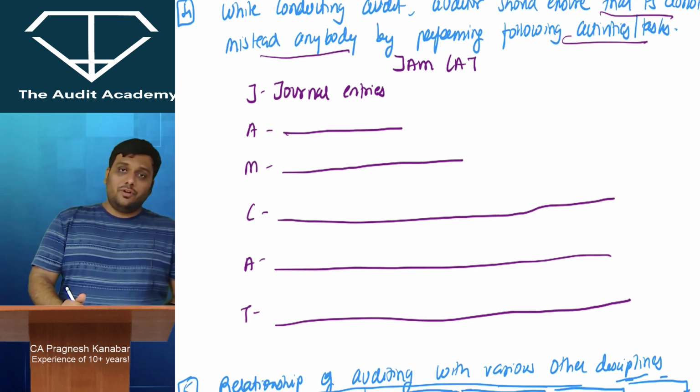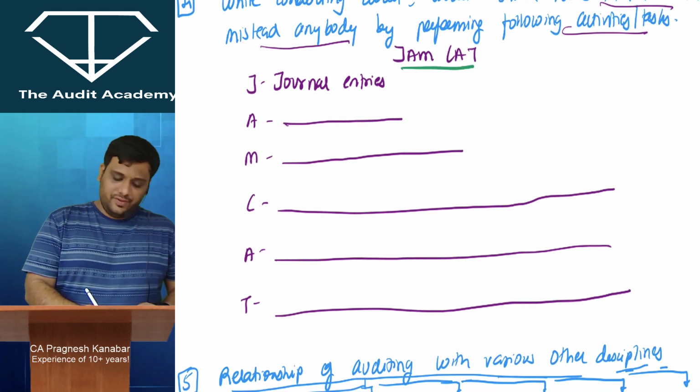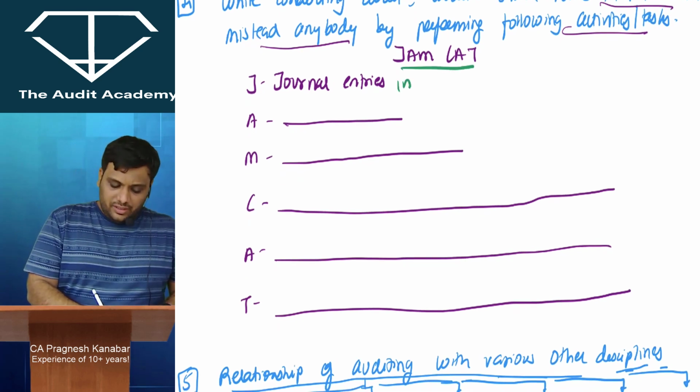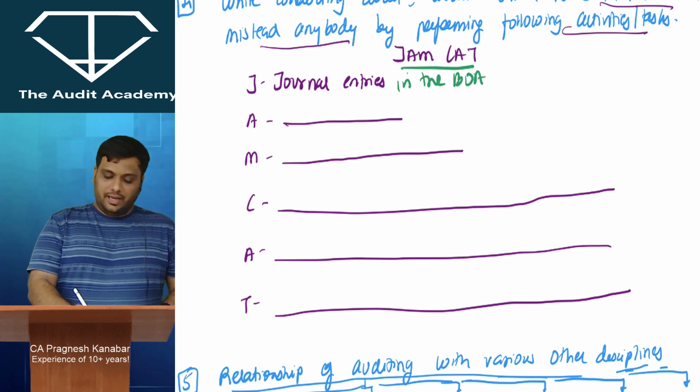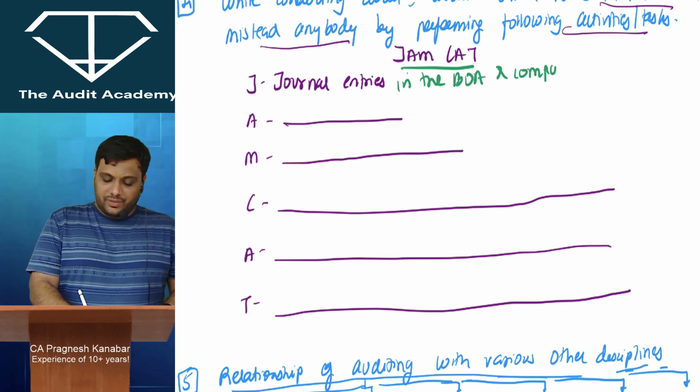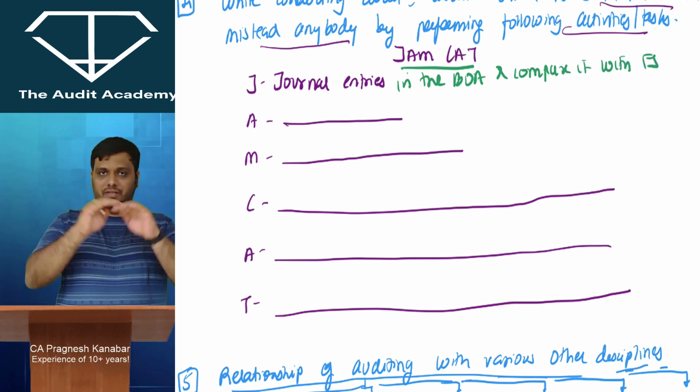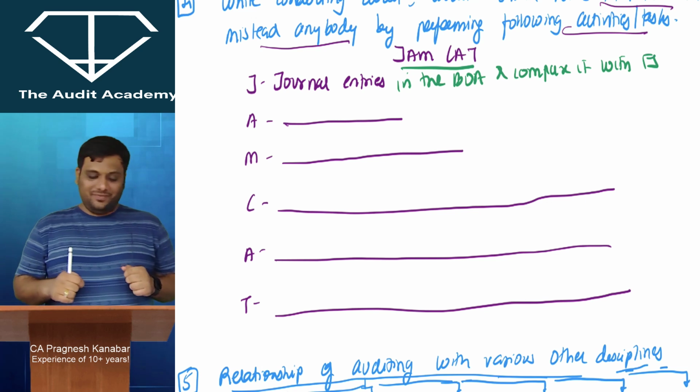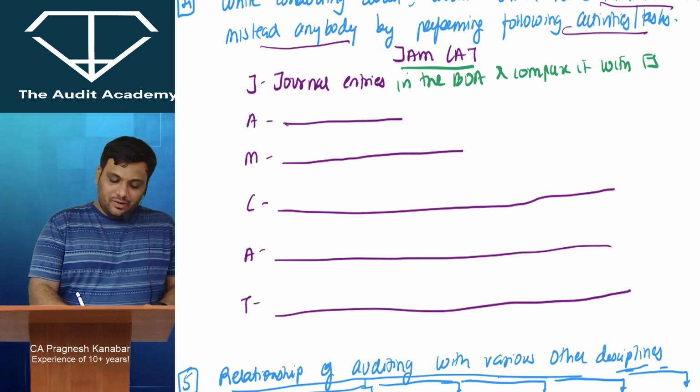Alright. So everyone over here, I have a code word JAMCAT. So obviously you will see journal entries in the books of accounts. Alright. And compare it with financial statements, that whether the entries and the financial statements are tallying or not. Okay. Then obviously you will need audit evidence.